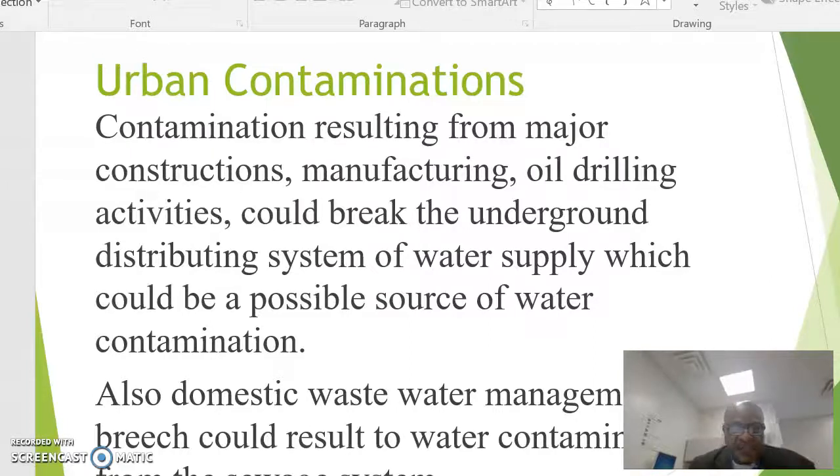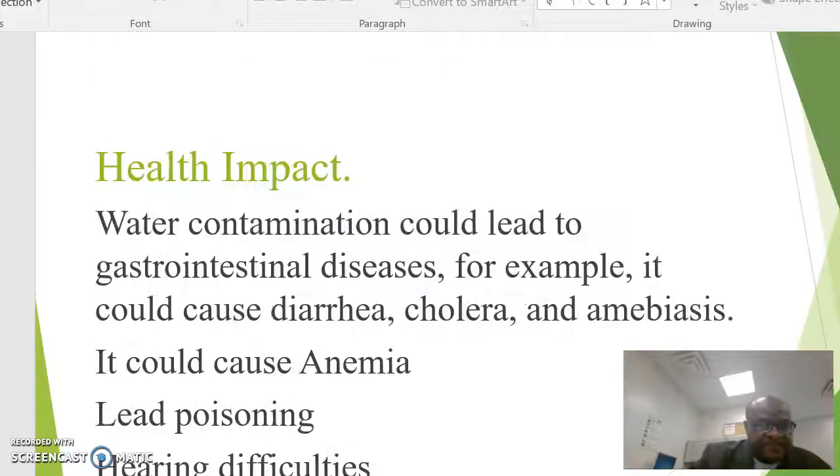Urban contamination. Contamination resulting from major construction, manufacturing, and oil drilling activities could break the underground distribution system of water supply, which could be a possible source of water contamination. Also, a domestic wastewater management breach could result in water contamination too from the sewage system.